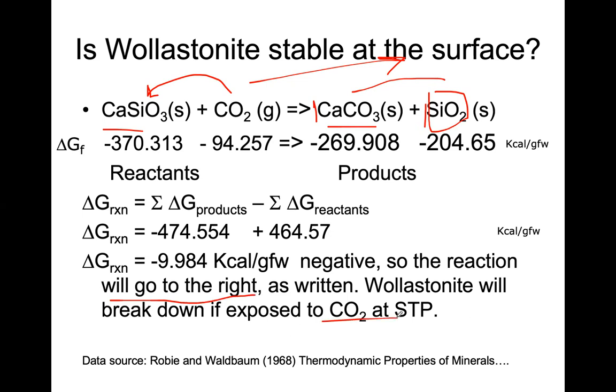Usually, this wollastonite, when found in rocks, is exposed to the environment. That means carbon dioxide is available. So it gradually reacts, forming calcium carbonate. So in wollastonite-bearing rocks, you may see some kind of limey structure, textures, right?